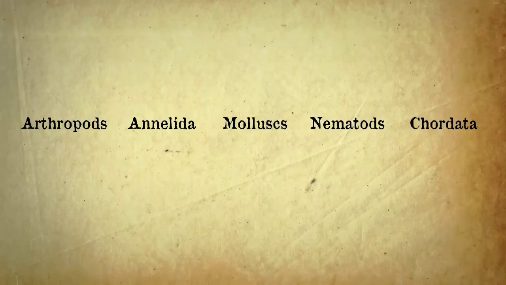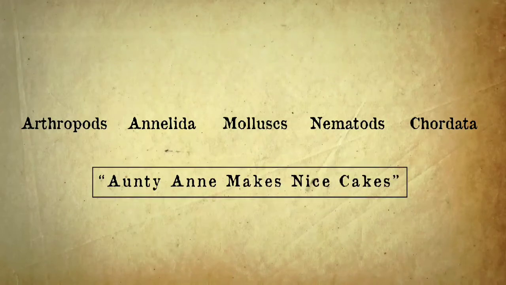Make up a rhyme or acronym to help you remember them. Auntie Anne makes nice cakes. AAMNC. A big question to ask is, do they have a backbone?